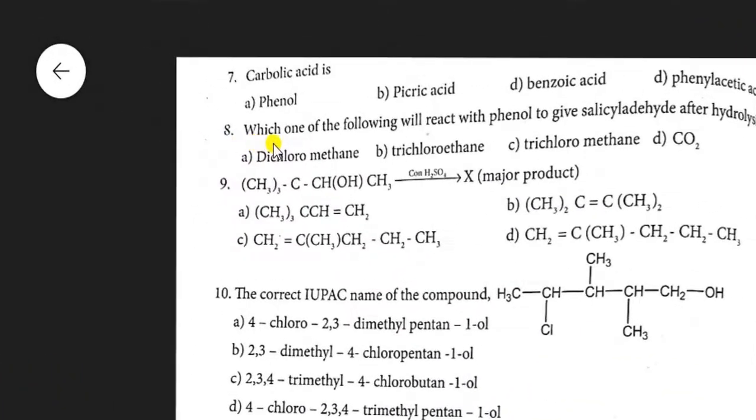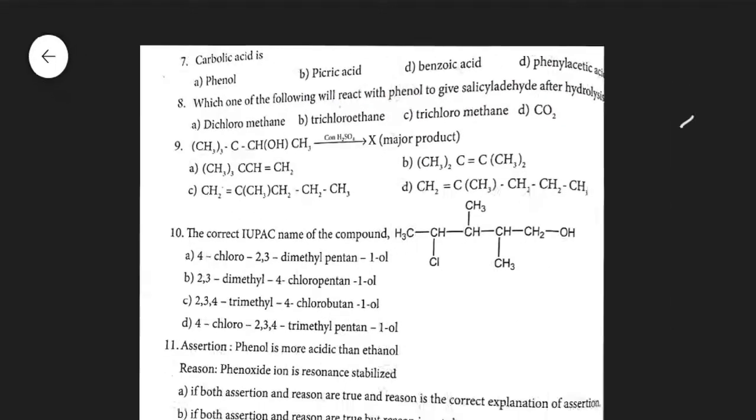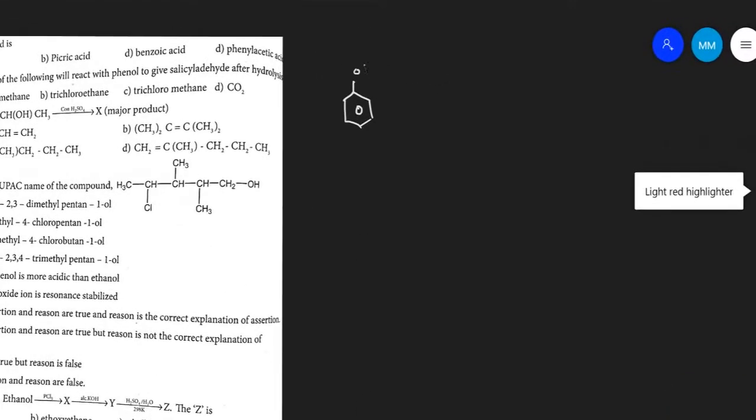Question number 8. Which one of the following will react with phenol to give salicylaldehyde after hydrolysis? Phenol is the starting material and it is converted into salicylaldehyde. Salicylaldehyde is hydroxybenzaldehyde, with a CHO in the ortho position. The phenol is converted into salicylaldehyde by treating with which of the reagents?